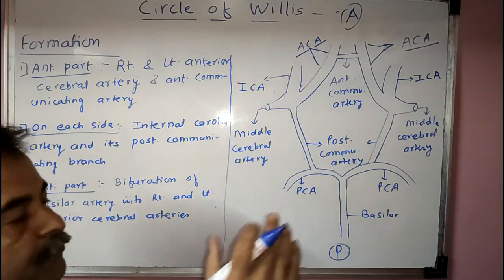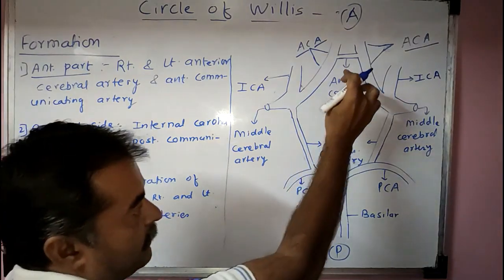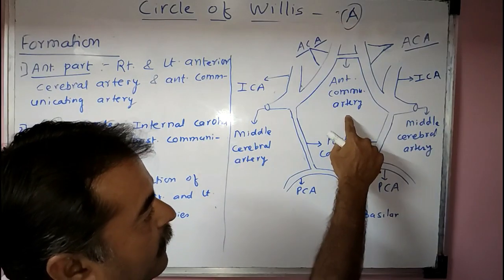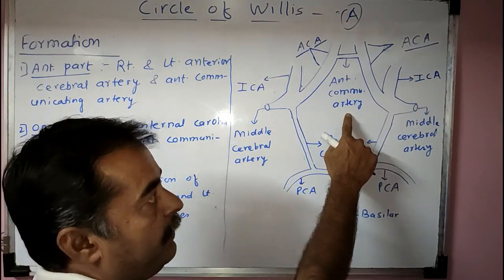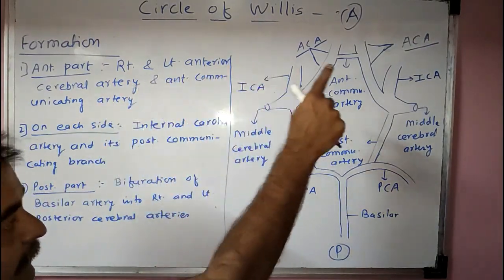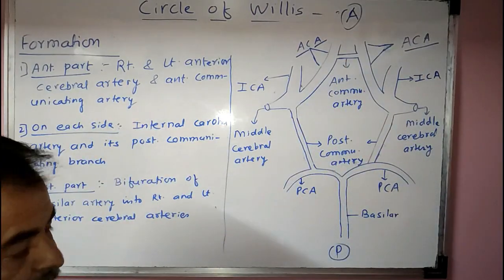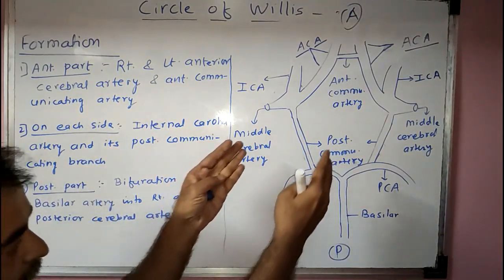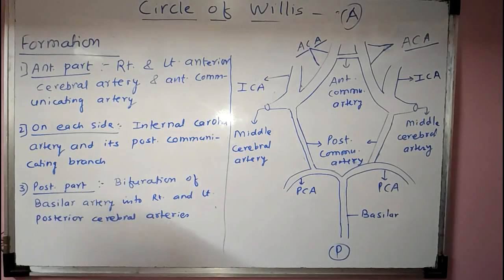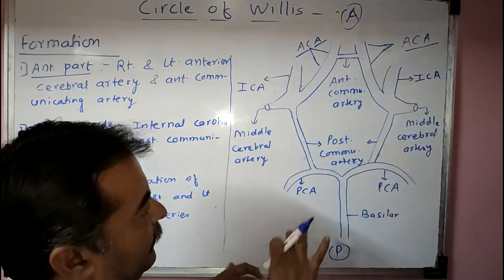So the anterior part is formed by the right and left anterior cerebral arteries and the anterior communicating artery. See, the artery which communicates between both cerebral arteries is called the anterior communicating artery. And on each side, on either side, it is formed by the internal carotid artery and its posterior communicating branch. See, this is the internal carotid artery.